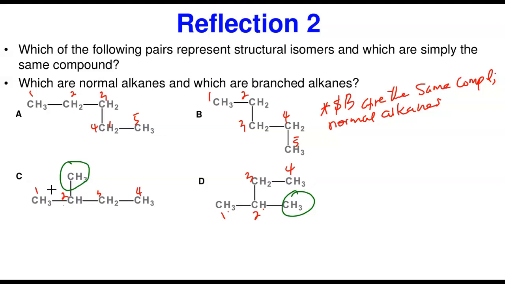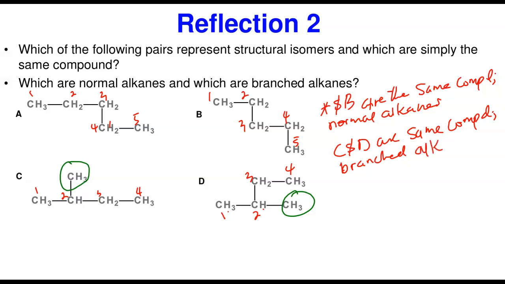Therefore, C and D are the same molecule as well. They are the same compound. Now, they are not normal alkanes. They are branched alkanes, because they have an attachment. That's what they are.